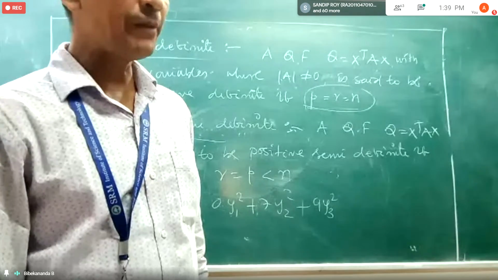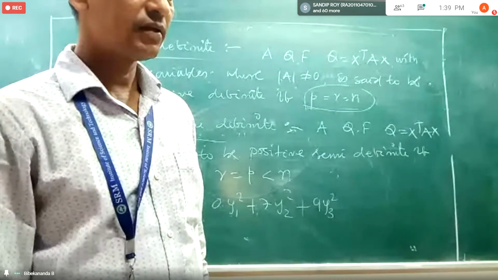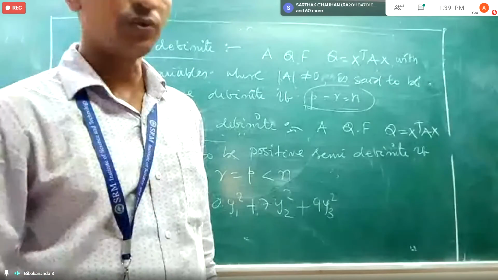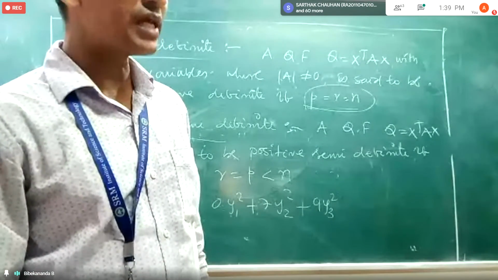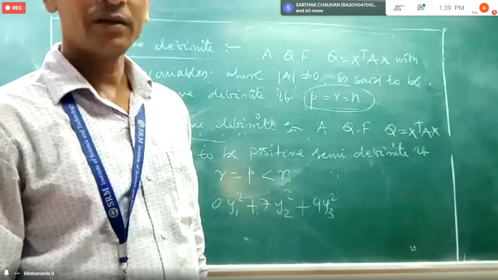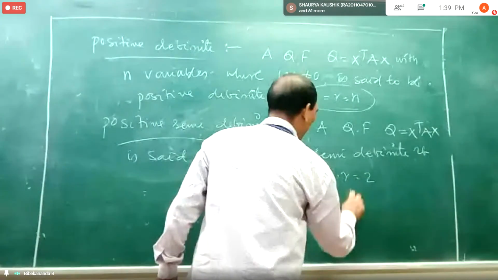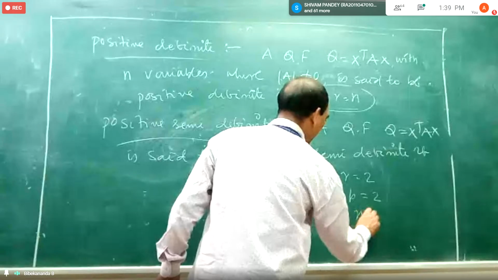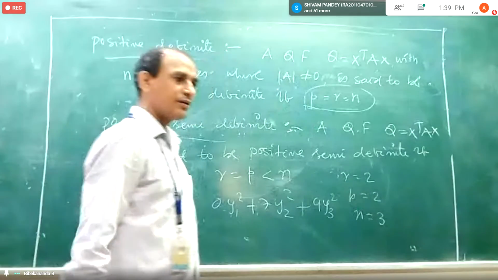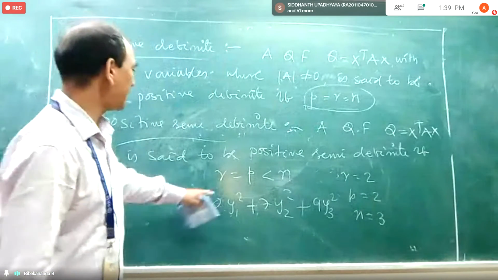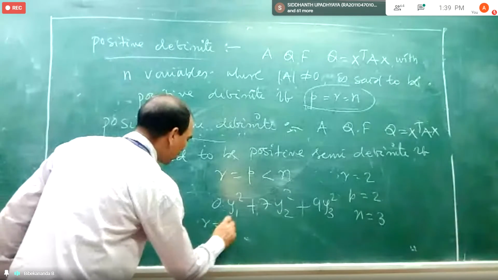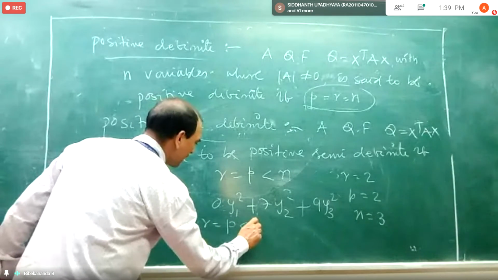How many positive terms are there? 2. So the index is 2. How many non-zero terms are there? 2, sir. So here R equal to 2, P equal to 2, but N equal to 3. So what is the relation we are getting? R equal to P, and then they are